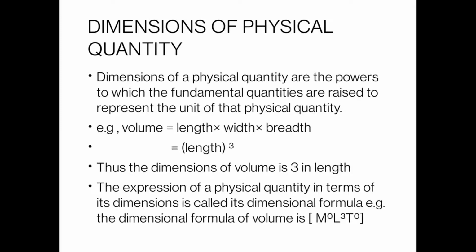As we know, volume is equal to length into width into breadth. The unit of length is meter, width is meter, and breadth is also meter. So we have length cube. If we consider the dimension of volume, then we can say that the dimension of volume is 3 in length.